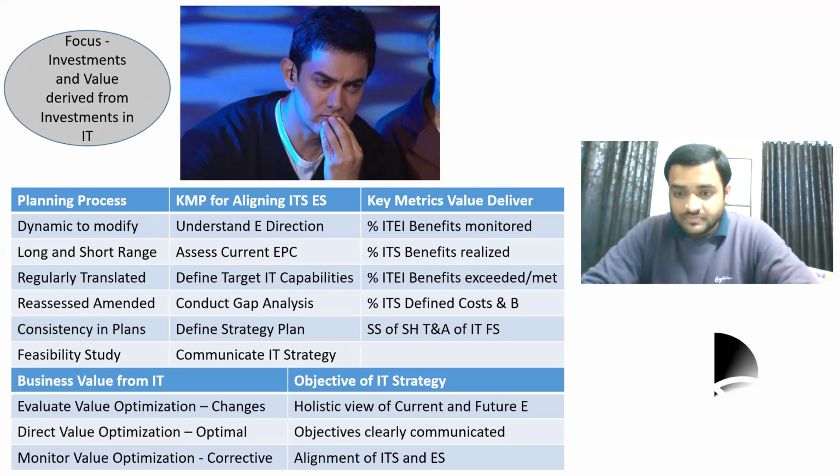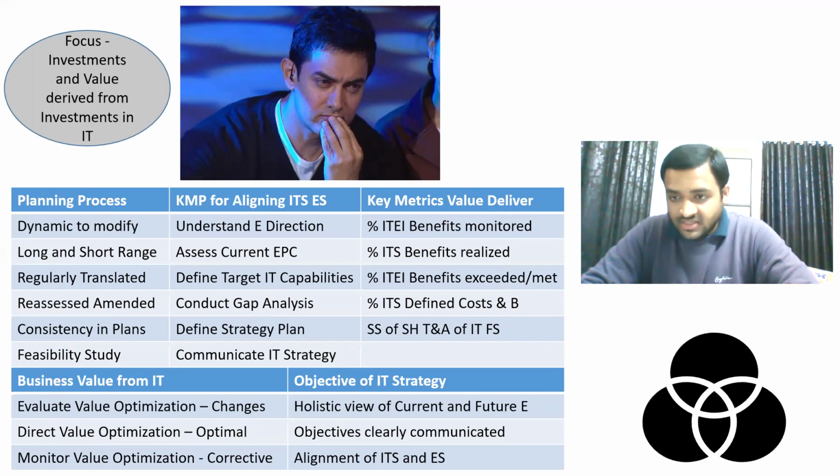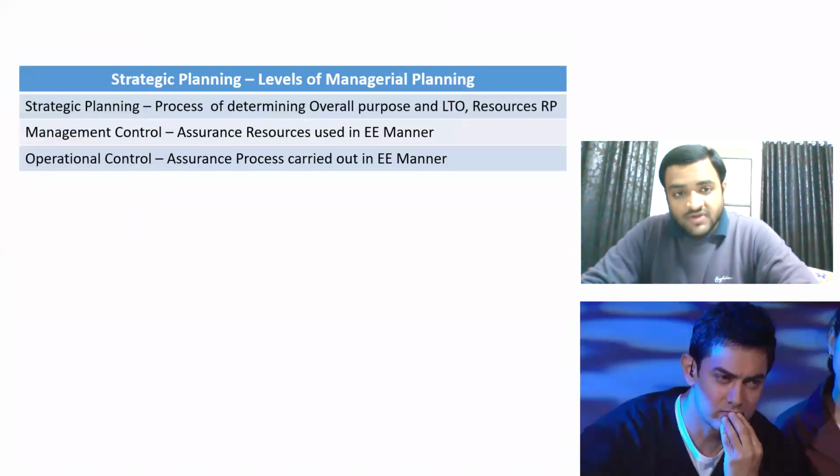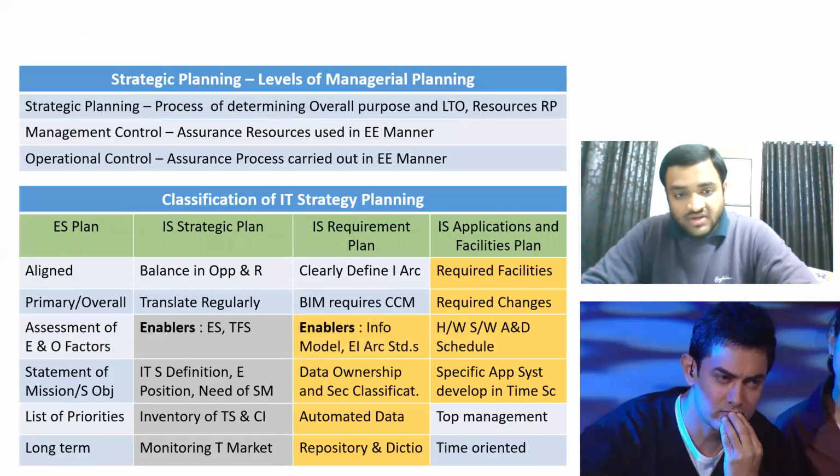This is a symbol that the IT strategy must be aligned with the business strategy. Now, he will also do levels of managerial planning: strategic planning, management control, operational control, and also he will do the following plans: enterprise strategy plan, information system strategic plan, information system requirement plan, and information system applications and facilities plan.